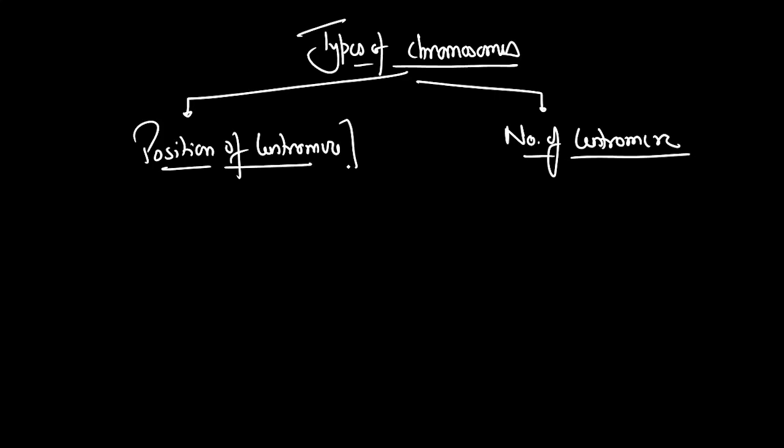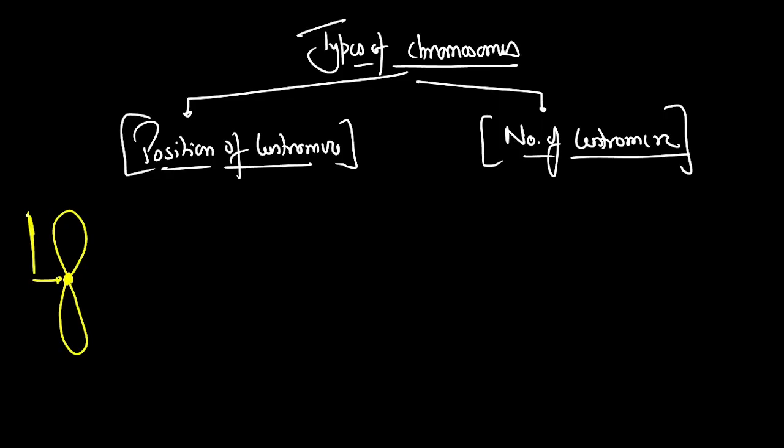Position of centromere means where the centromere is positioned inside the chromosome. Is the centromere present in an equal way, so that this particular P arm and Q arm are equal?